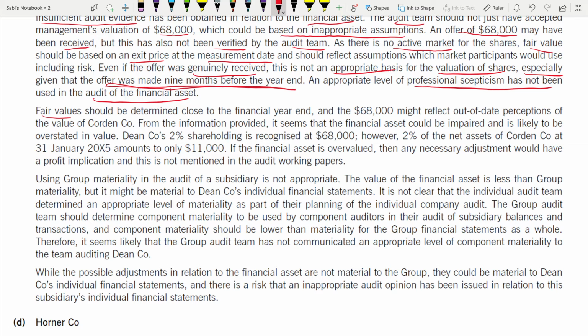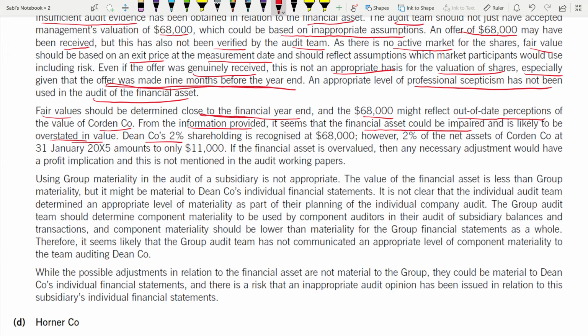Whether this is correct or not and how it should be determined. So fair value should be determined close to the financial year end, not 9 months before. And the 68,000 might reflect out of date perceptions of the value of the code, and it might be out of date. So from the information provided, you see this is the evidence that you're talking about. From that information provided, it seems that the financial asset could be impaired and it is likely to be overstated in value.